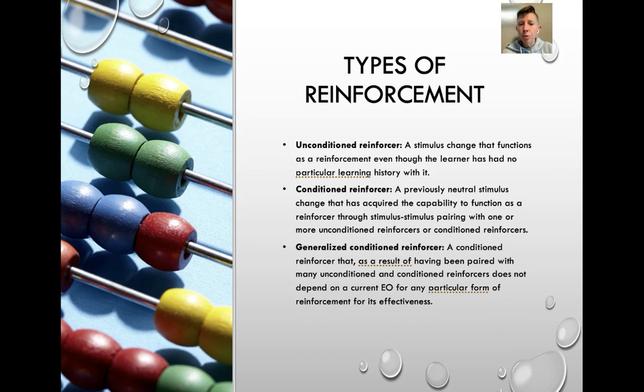So, generalized conditioned reinforcers, and remember, a generalized conditioned reinforcer is part of the umbrella of conditioned reinforcers. So, there are really only 2 types of reinforcers and punishers, which is conditioned and unconditioned. And then within conditioned, generalized conditioned reinforcers are just like a sliver of part of that larger umbrella. So unconditioned, conditioned, and then underneath conditioned, there's some small part of that become generalized conditioned reinforcers. So there's really not 3 types, which can be helpful to remember.